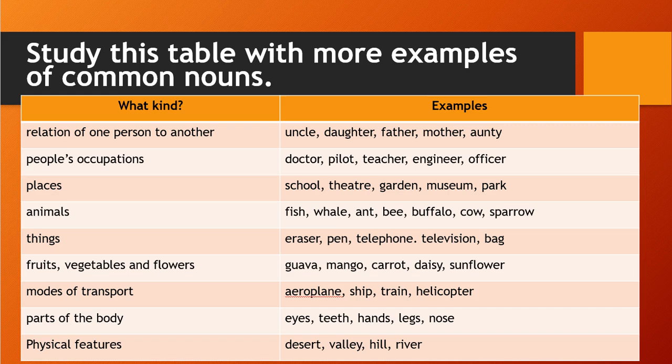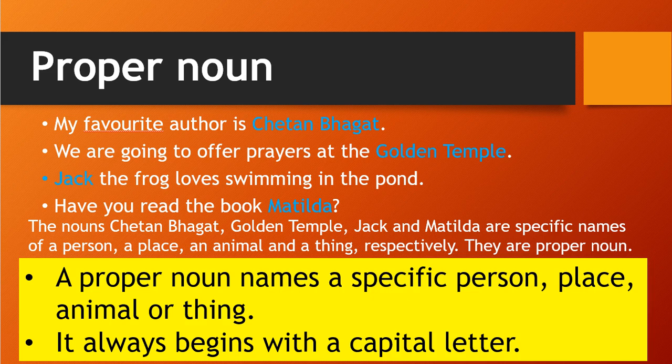So these we are calling in a common way, like boy, girl. It is not indicating any particular person. It is indicating in a general, common way. So these are the common nouns. Okay students, so let's go to the proper noun.